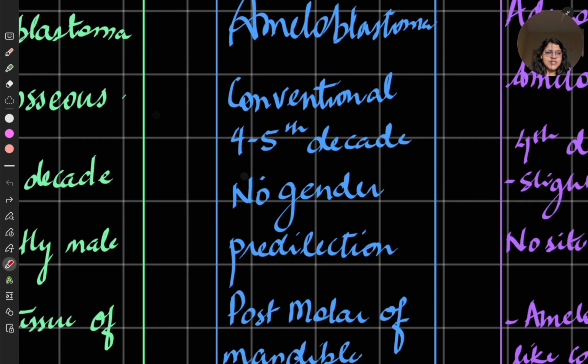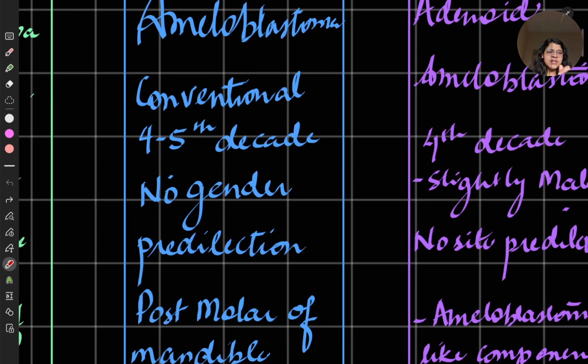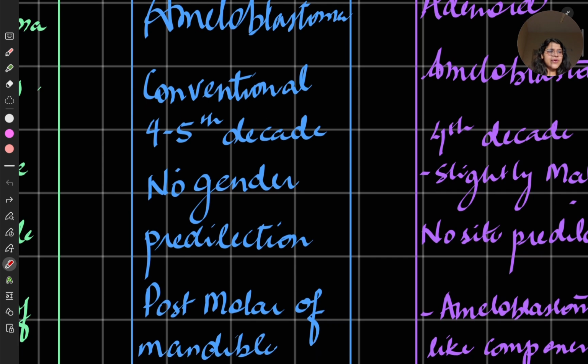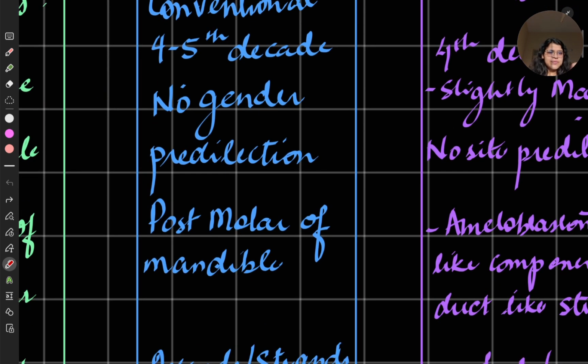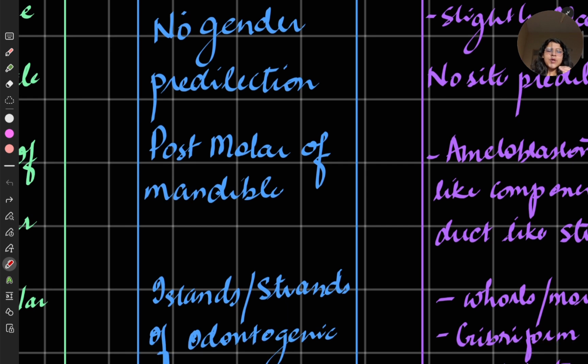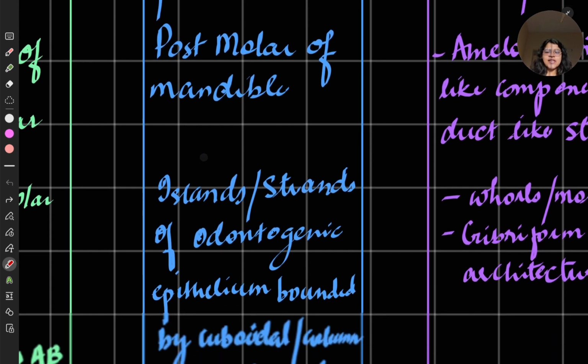Now we come to the conventional, which we will learn about in detail. Ameloblastoma conventional occurs in the 4th to 5th decade. No gender predilection, male equal to female. Post-molar region of the mandible, so the mandibular posterior molars are more affected in this.